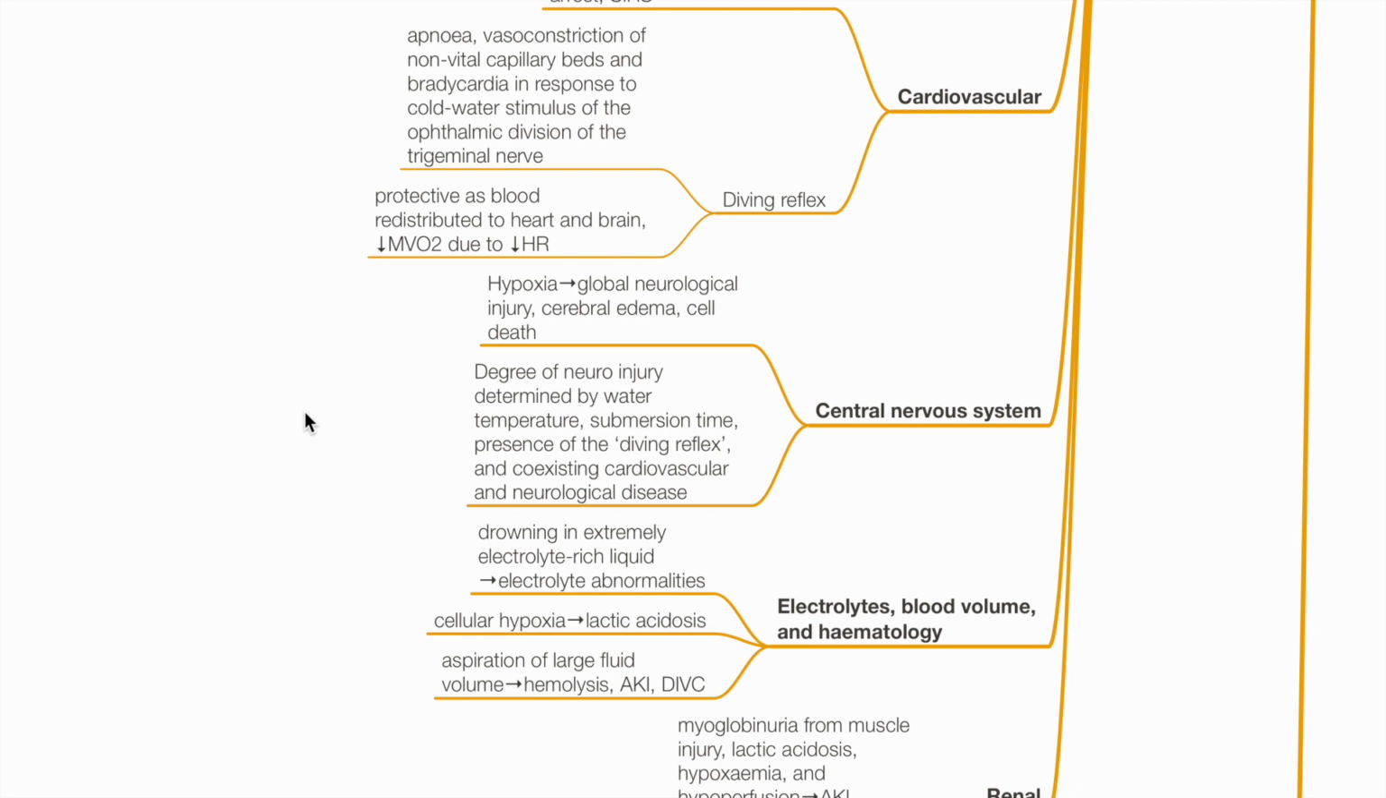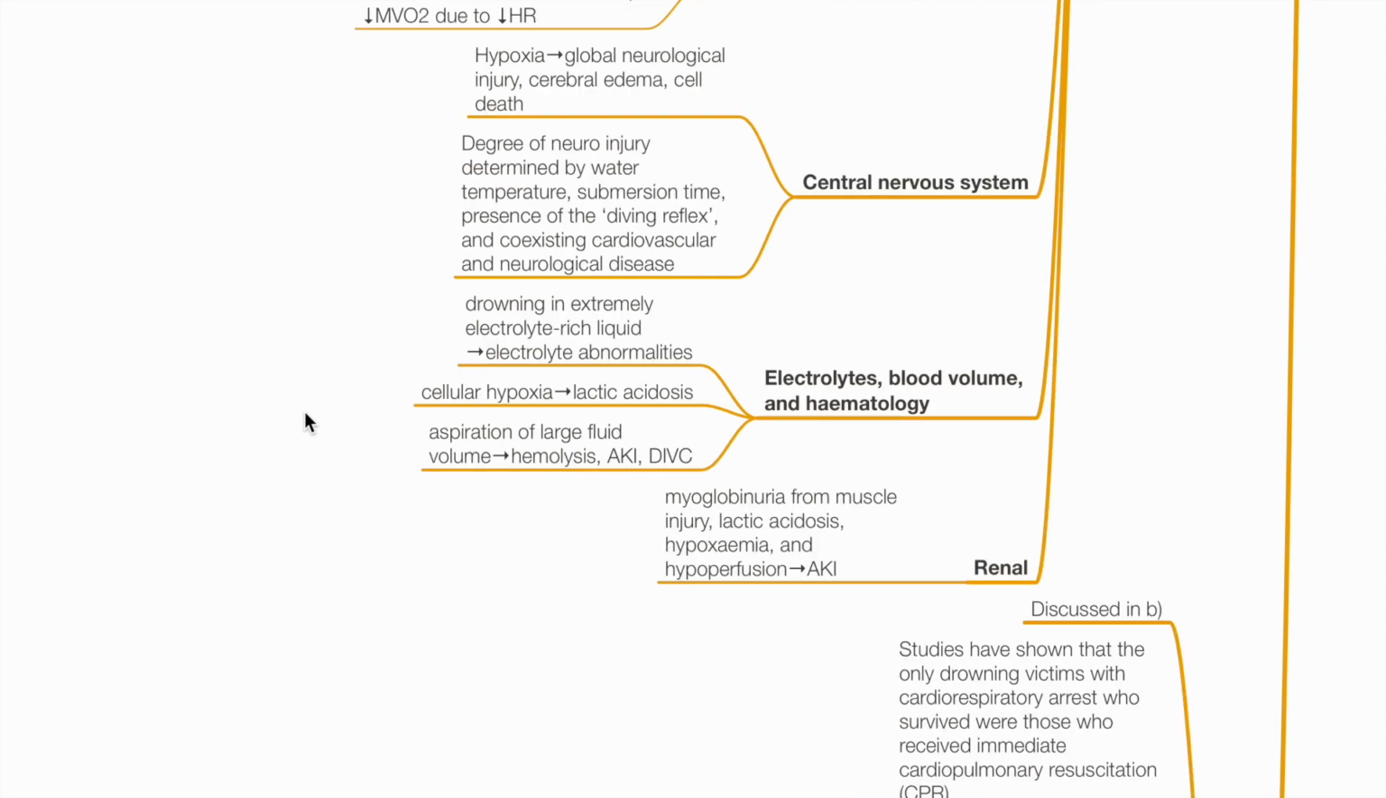CNS effects. Hypoxia leads to global neurological injury, cerebral edema, and cell death. The degree of neurological injury is determined by water temperature, submersion time, presence of diving reflex, and coexisting CVS and neurological disease.